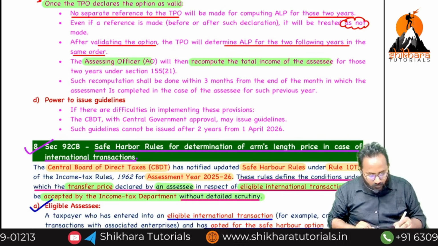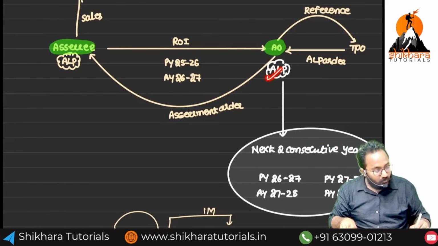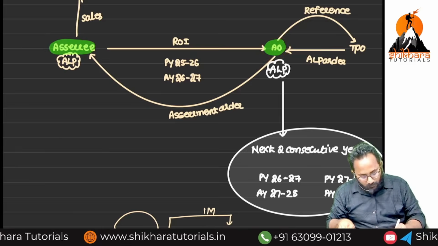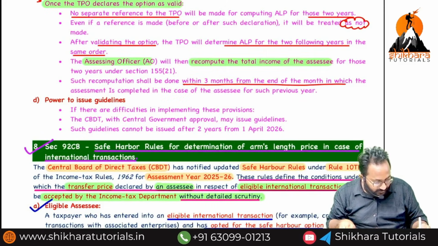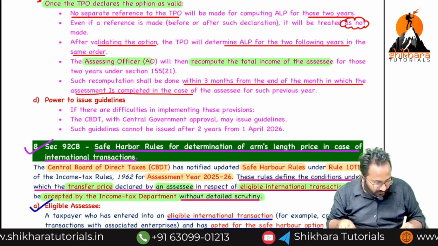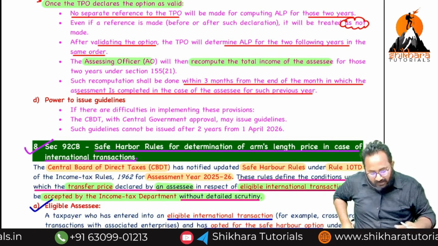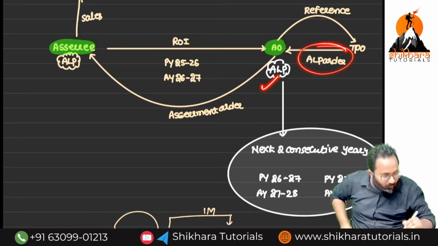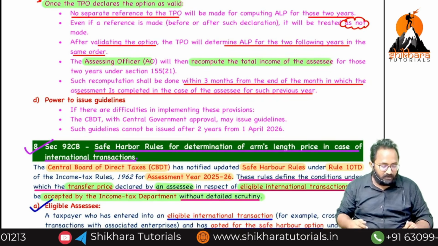Next point: who will recompute the total income of the SSC? The AO. You will declare, but based on the already given ALP, the AO will recompute the income. Next, such a recomputation should be done within how many months? 3 months from the end of the month in which the assessment is completed. Not much important, you can ignore it also. Every year, based on the ALP given in the TPO order, we have to recompute the total income of every year, within 3 months from the assessment.